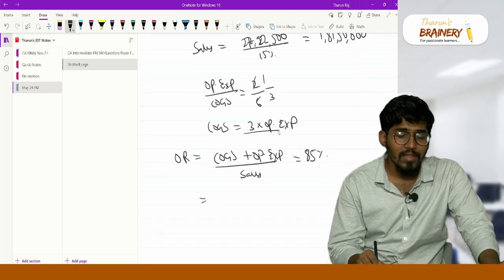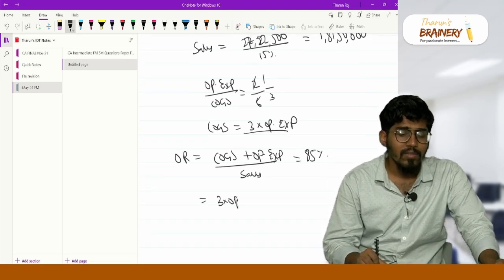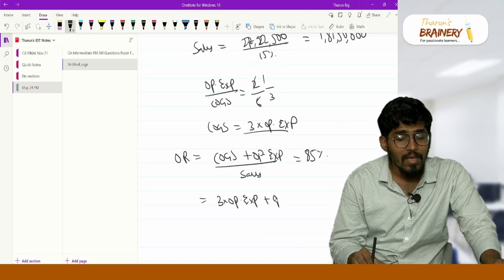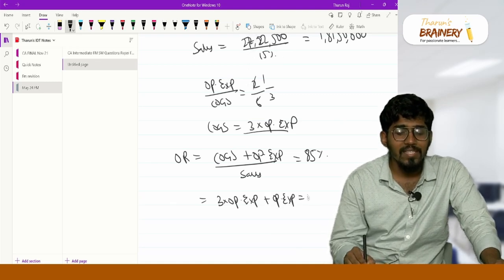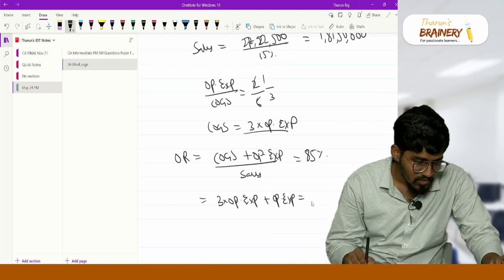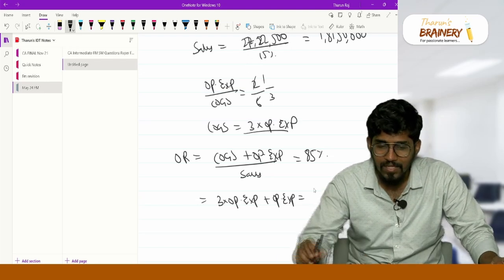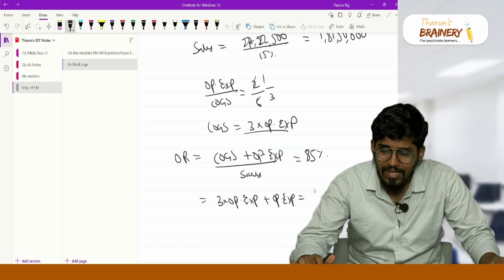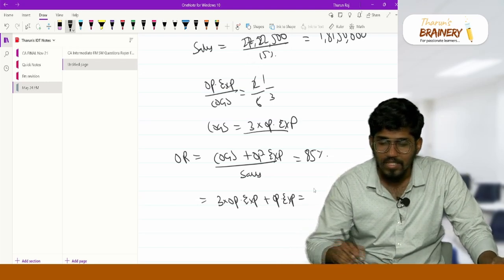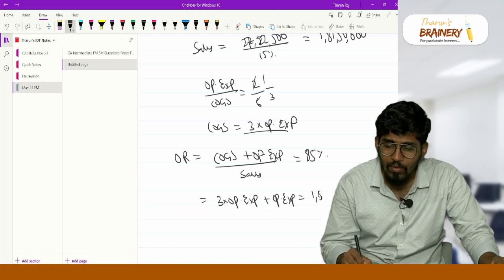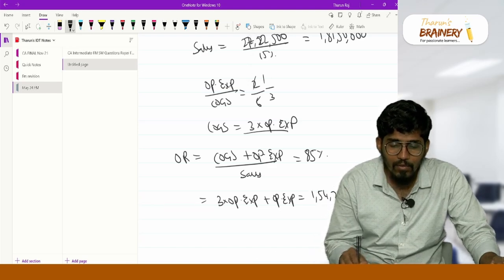COGS is nothing but 3 into operating expenses. So 3 into operating expenses plus operating expenses is equal to sales into 85%. What is sales? 1 crore 81 lakh 50,000 into 85%, I am getting 1 crore 54 lakh 27,500.